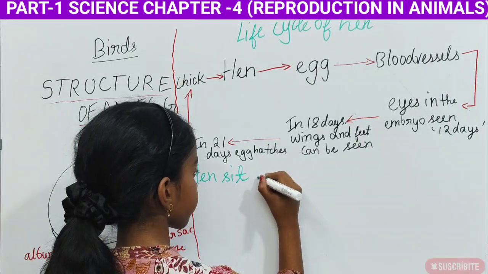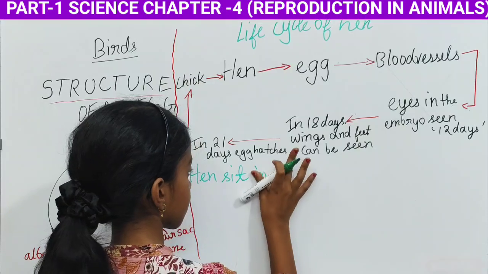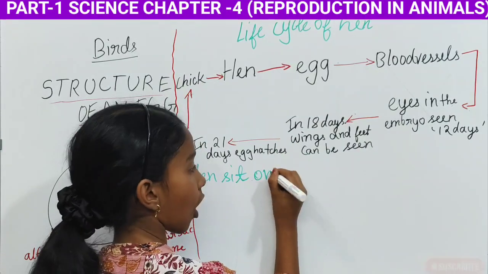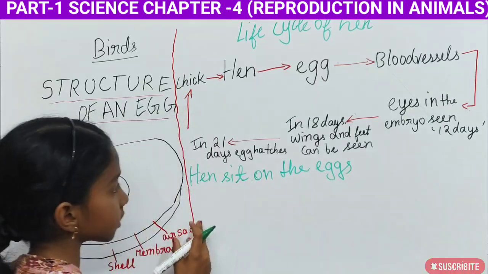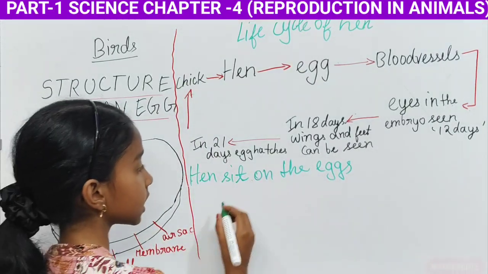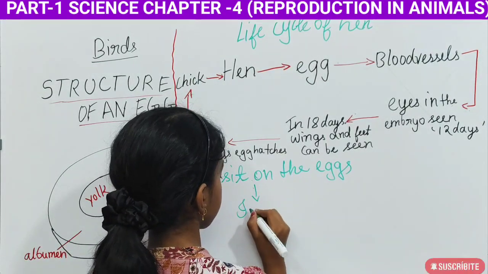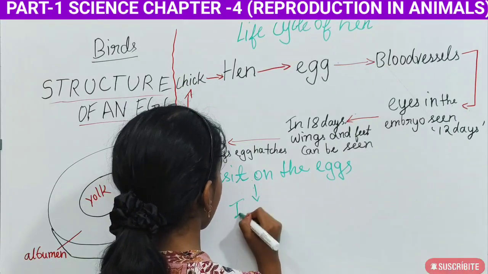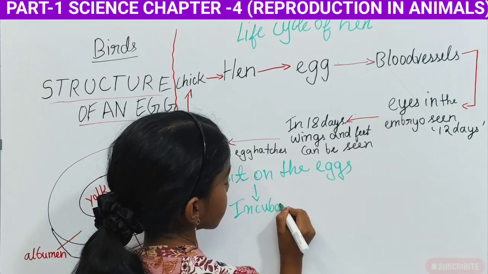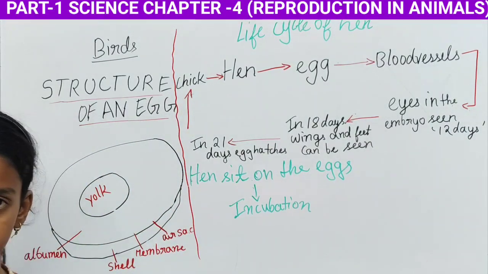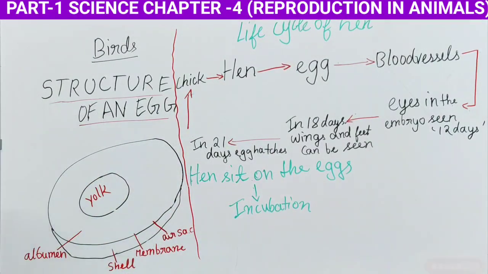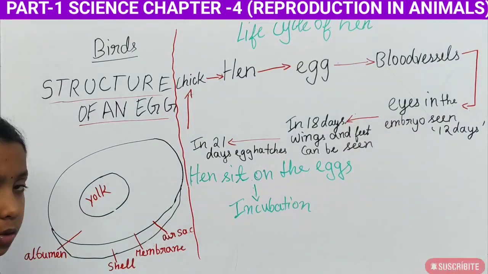The hen sits on the eggs. This process is called incubation. What is this process called? Incubation. Okay, this process, the hen sits on the eggs, that process is called incubation. So जब hen होता है वो egg पे बैठता है, उस process को बोलते हैं incubation.